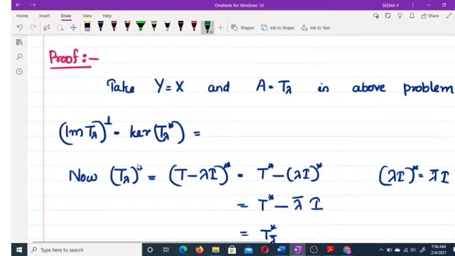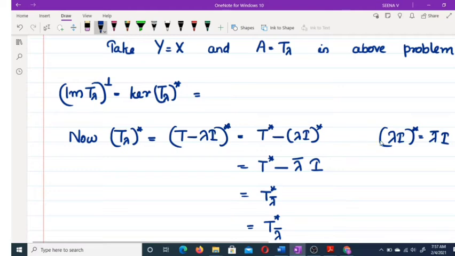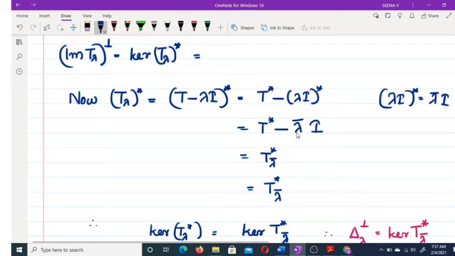Now what is T lambda star? T lambda is T minus lambda I, whole star, and this is equal to T star minus lambda I star, and we have already denoted in the first part that we will write lambda I star as lambda conjugate I. So this you can write as T star minus lambda conjugate I, and this is equal to T star lambda conjugate.